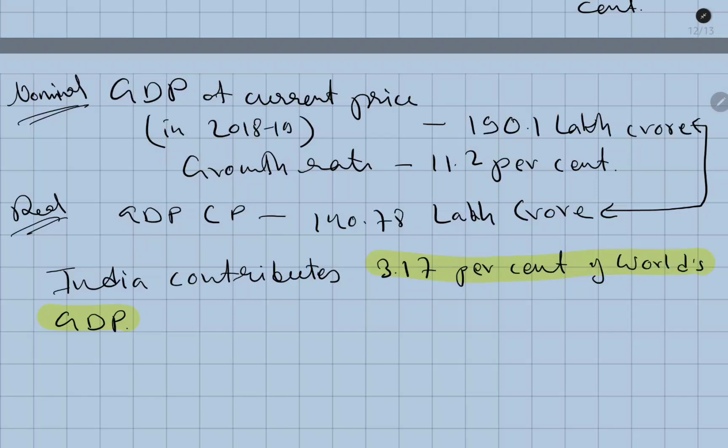I hope this is clear. This was about the bodies and the estimation of the GDP: who prepares it, when it was prepared, and what major changes were made. This was the topic for today.